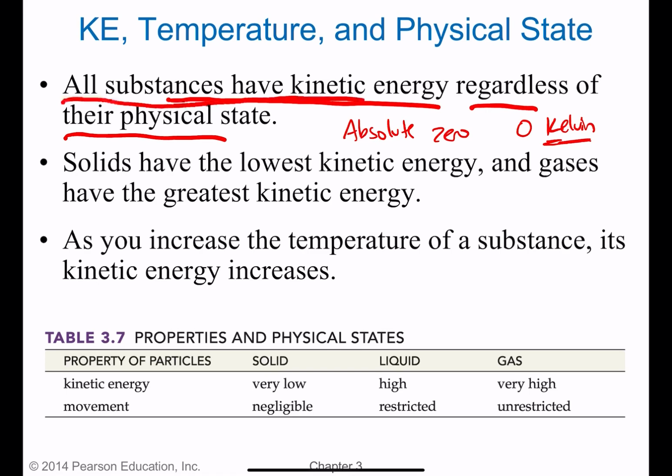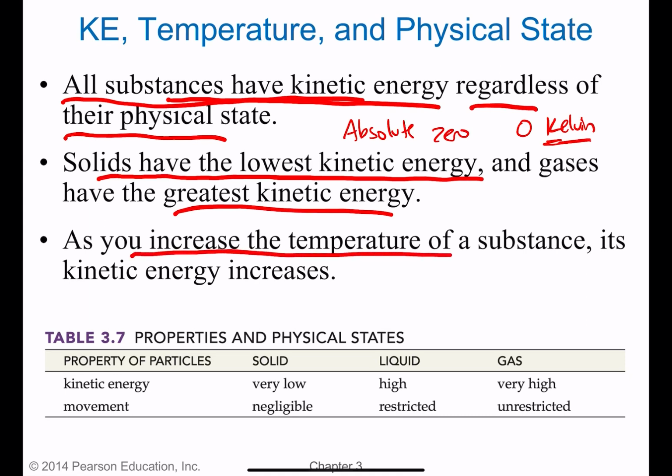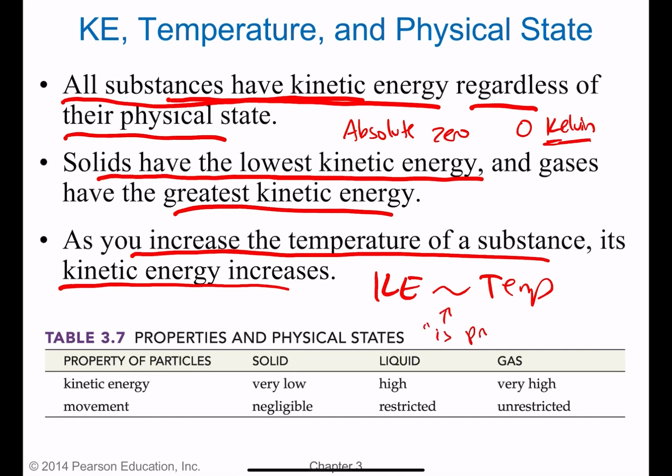If they're extremely cold, they have less. If they're warm, hot, they have more kinetic energy. Solids have the lowest kinetic energy, and gases have the greatest. Generally, as you increase the temperature of a substance, you're also increasing the kinetic energy. So kinetic energy and temperature are proportional, and this little squiggly is saying they're proportional to each other. As we increase the temperature of a substance, we also increase the kinetic energy of that substance.